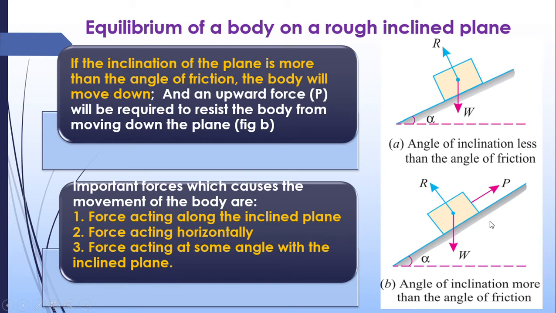So this force we can give in 3 directions. One is along the plane, just like in the figure, we can give the force along the inclined plane. Another one is we can give the force horizontally. Another one, we can give the force at an angle to the inclined plane. So these 3 conditions are there. We have to discuss the equilibrium of all the 3 conditions. Anyway, we will discuss the first condition first.